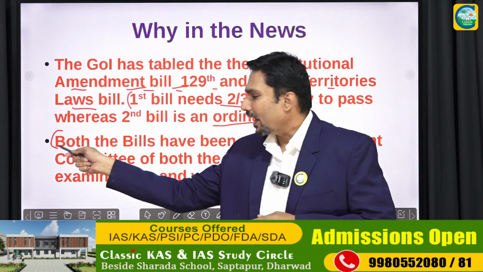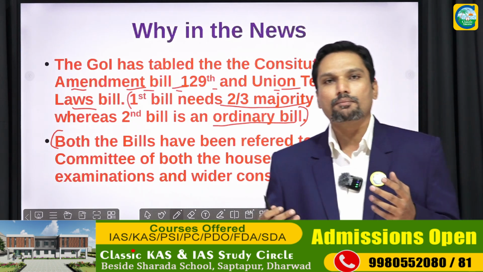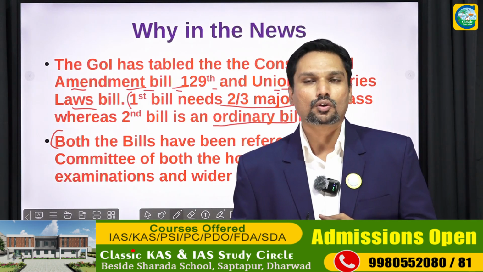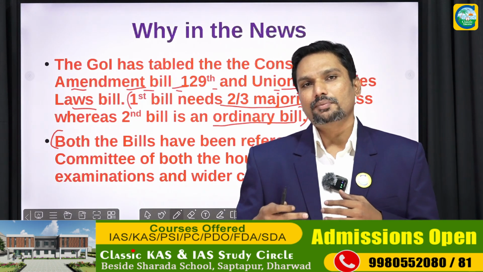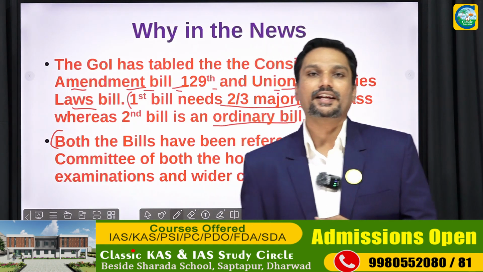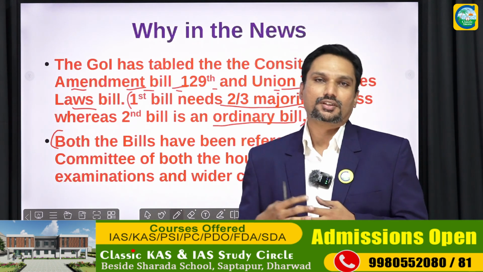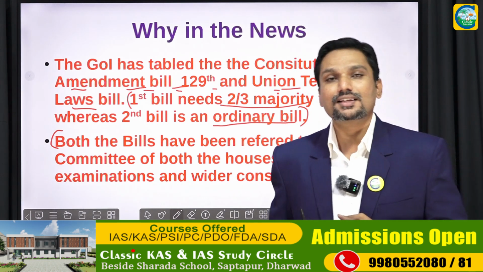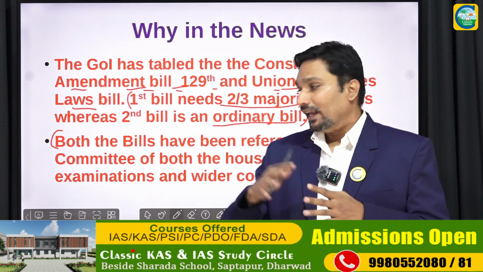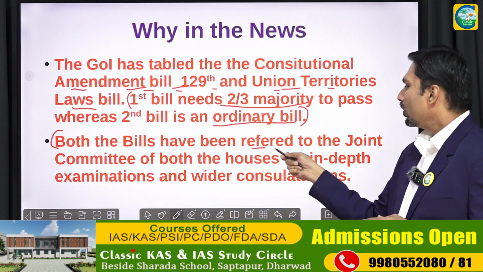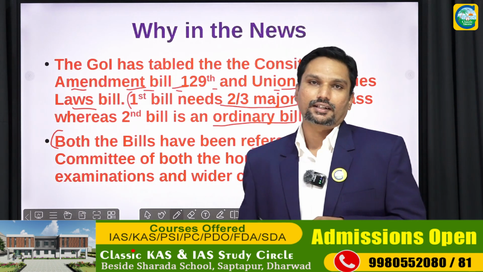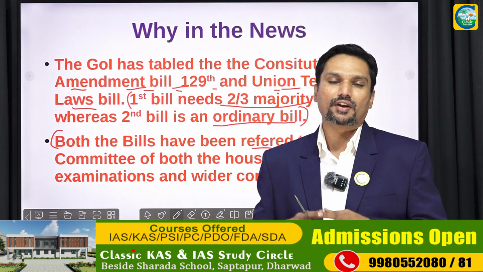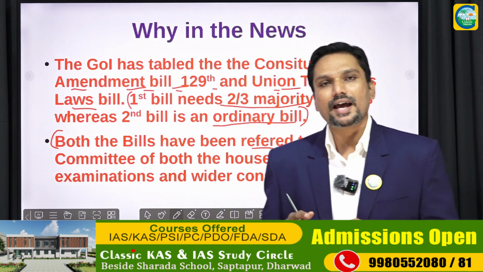Now, as you know, the Lok Sabha is composed of both the ruling parties as well as the opposition parties. In the opposition, there are many regional parties also. So a deadlock has been reached. The government is now trying to start a consultation process with the opposition parties who are not agreeing with this deal. That is the reason why it has been referred to the Joint Parliamentary Committee, consisting of members from both the houses of the parliament. When I say both the houses, I mean Lok Sabha as well as Rajya Sabha.